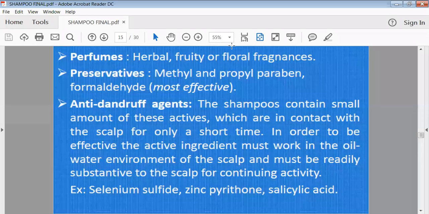Then anti-dandruff agents are there. To remove dandruff from the scalp, we have to add selenium sulfide, zinc pyrithione, and salicylic acid as anti-dandruff agents.